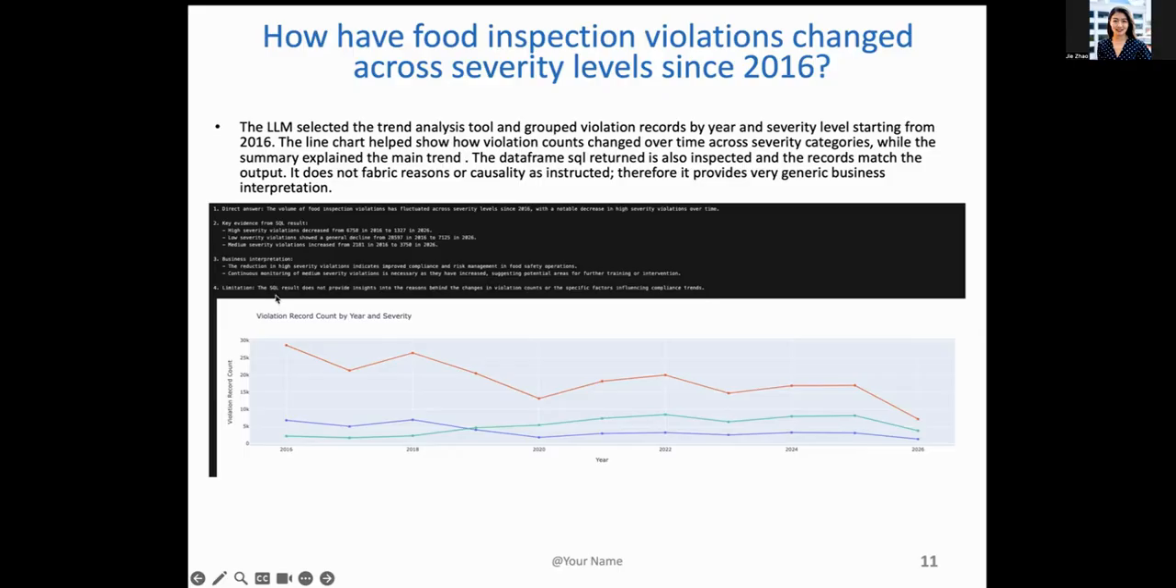It also mentioned that the limitation is the SQL result doesn't provide insights into the reasons behind the changes in violation counts or specific factors influencing compliance, which is good because that is a guardrail we put in place. You don't want to state causation or reasoning if there's no direct relationship we have calculated or produced.